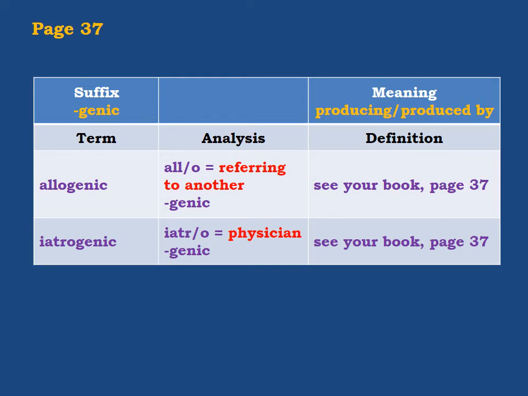Now, iatrogenic. Iatro means physician, doctor. And genic means produced by. So what is the meaning? Again, let's look at the book. It means adverse or harmful side effects, harmful side effects from treatment by physicians. Maybe you have heard stories of that. A doctor makes a mistake and the patient dies. These are called iatrogenic,